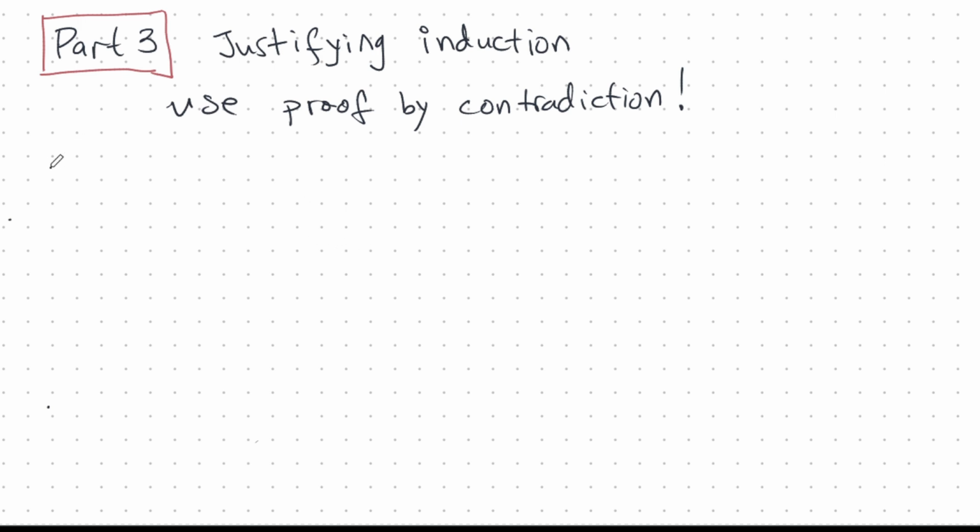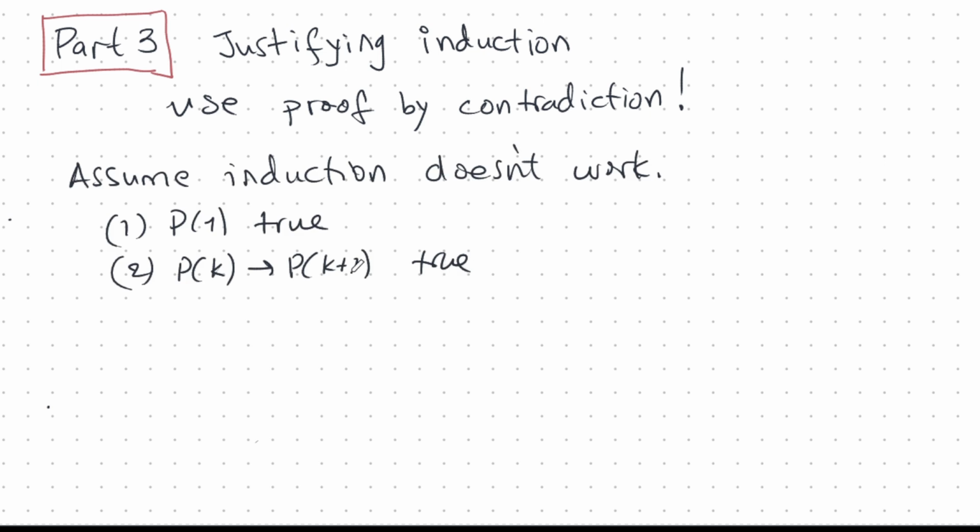So let's start. We'll start by saying that induction doesn't work, and then we'll derive a contradiction. So we assume induction doesn't work. What does that mean when we say induction doesn't work? Well, it means this. We have these two. These two are okay. They're established. They're proved.